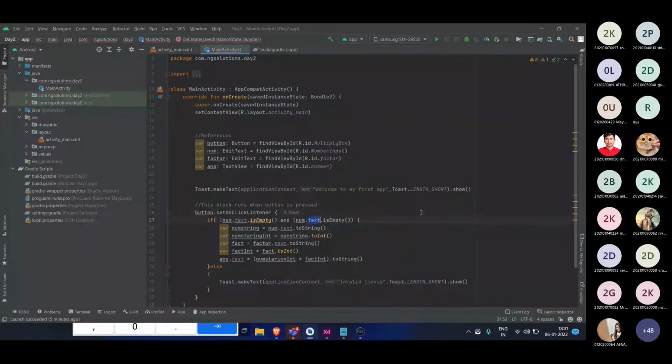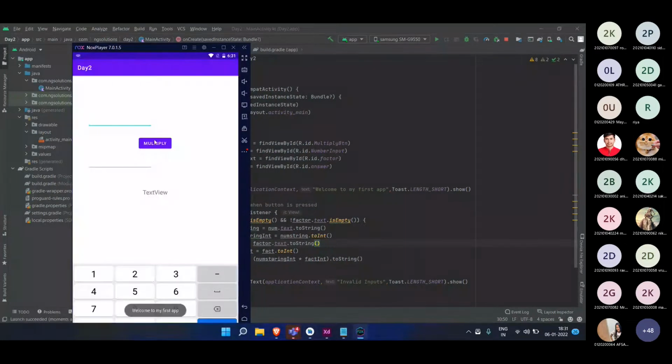Okay, I mistakenly replaced it with the text, so I need to change the num to factor. So to have an "and", we can use a double and hit the play button. Now if I show you the app, if I hit multiply, it will give invalid inputs.